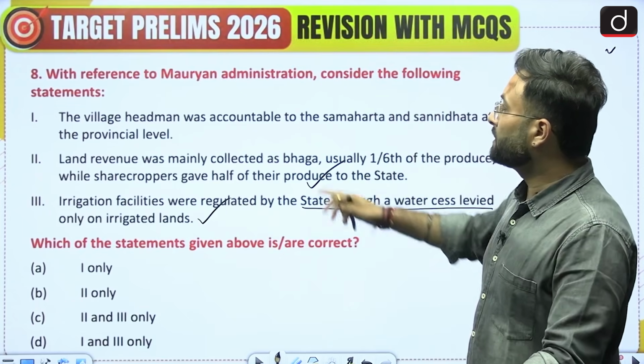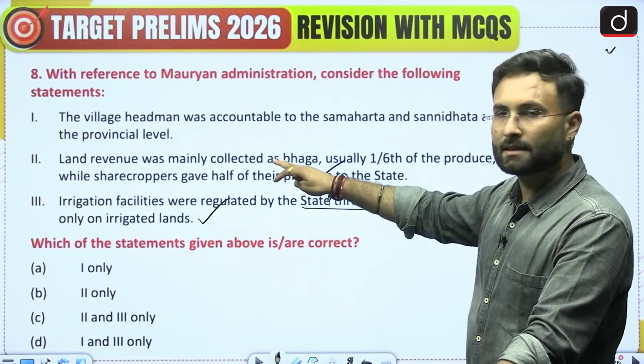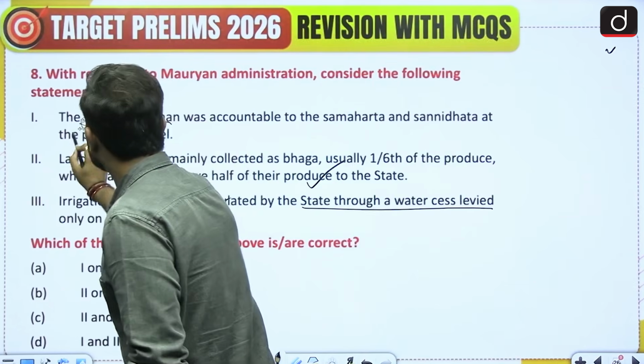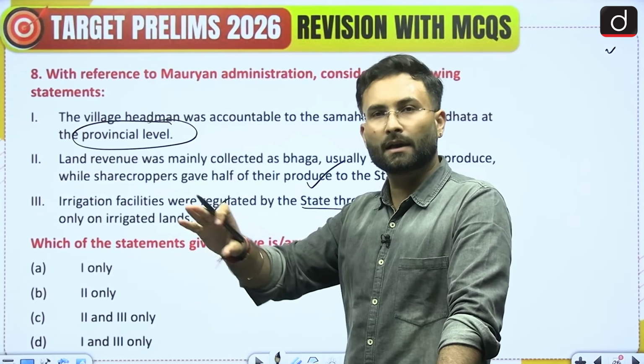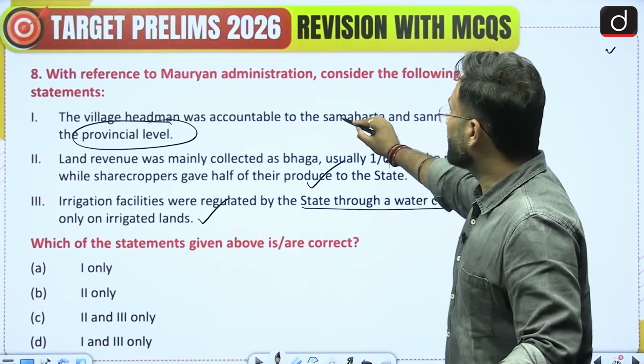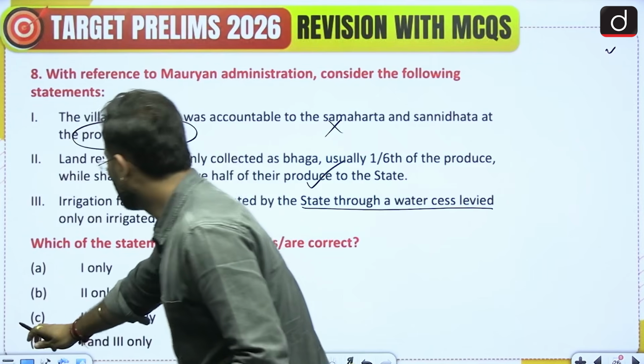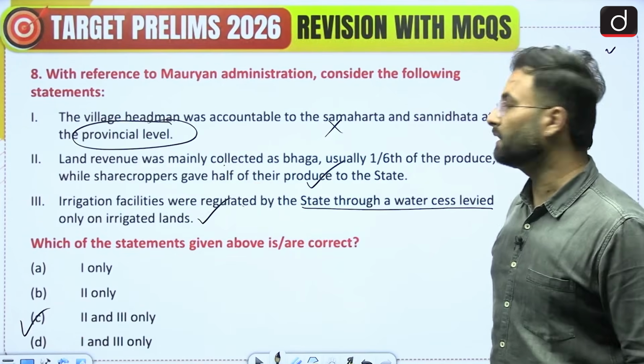Now if we talk about the village headmen, they are saying that they are accountable at the provincial level. No, they were not accountable at the provincial level, they were accountable at the district level. So that statement is not correct. Option C would be your right answer, that is, second and third are the correct statements.